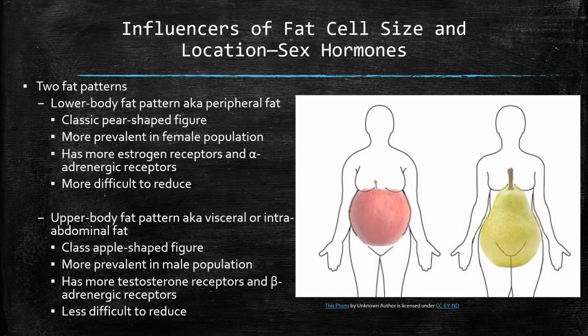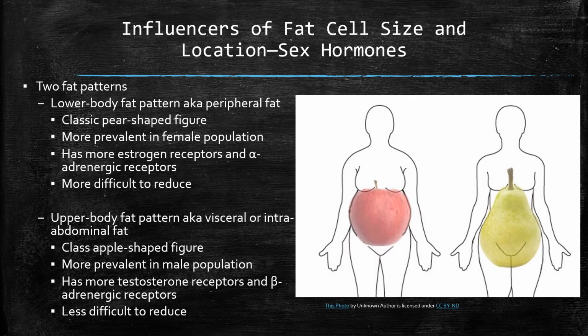Sex hormones greatly influence where fat is deposited. The deposition of adipose tissue can be broadly categorized into two patterns. The lower body fat pattern, also known as peripheral fat, contributing to the classic pear-shaped figure, and the upper body fat pattern, known as visceral fat, contributing to the classic apple-shaped figure.